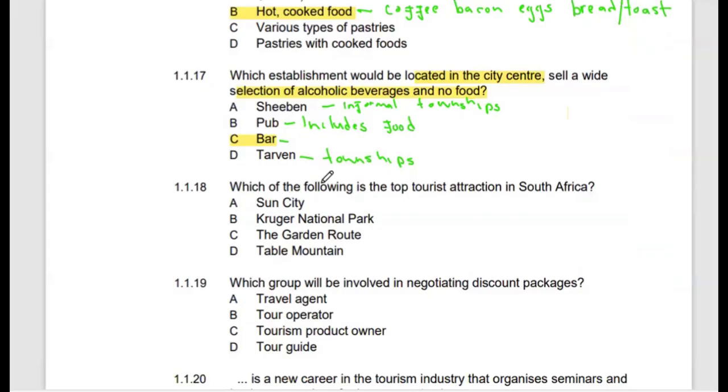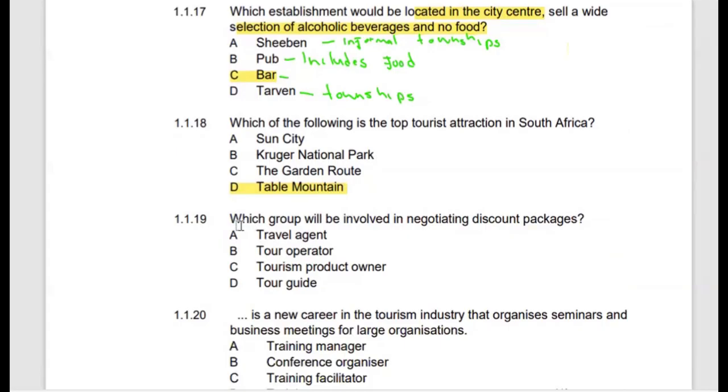1.1.8. Which of the following is a top tourist attraction in South Africa? If you look at all these attractions, yes, they are popular. Sun City is a top tourist attraction, the National Park is a top tourist attraction, and the Garden Route is also famous. But the one which is much more famous than all the other destinations would be Table Mountain. Even looking at the visitor numbers, it receives much more tourists than the other three attractions.